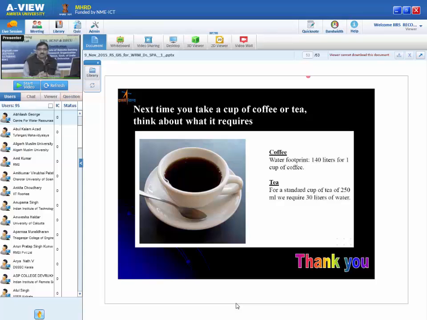Please remember, water is very important. Next time when you take a cup of tea, then you know that for 1 cup of tea, basically 140 liter water is required. While if you are taking 1 cup of coffee, 140 liter, and 1 cup of tea, 30 liter of water you are consuming. It is not a 200 ml cup. It is basically you are consuming 30 liter. So please save water. Thank you very much.